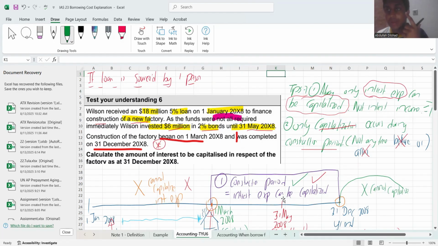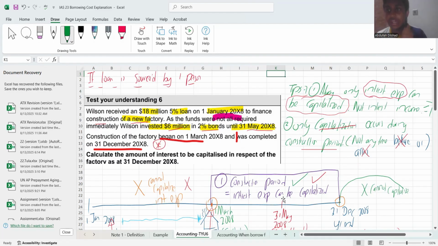Point number two, you all might be thinking, what do I do with my interest income? If it's before your construction period, you can directly take that interest income to your profit or loss and show it under other income. If it's after your construction period also, you can directly take it to your profit or loss under other income. Now, you might be having a question.